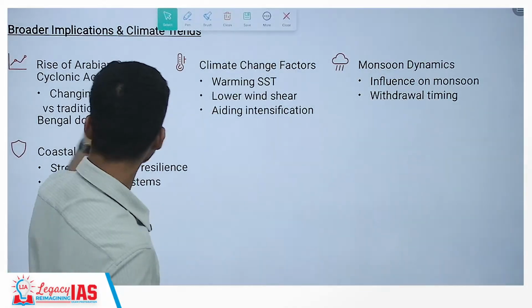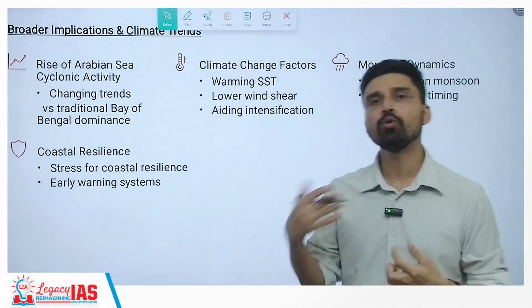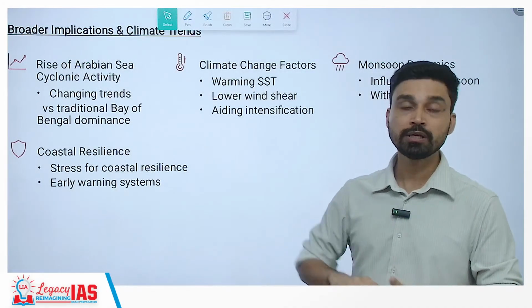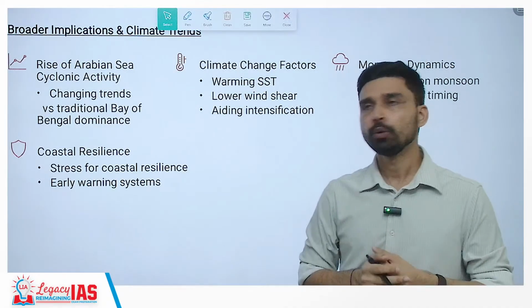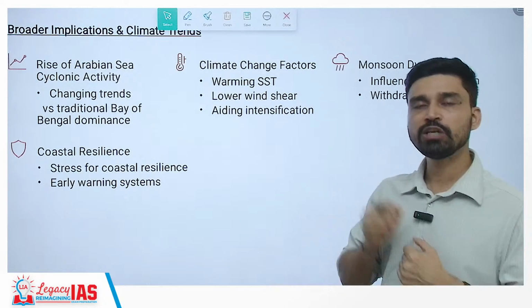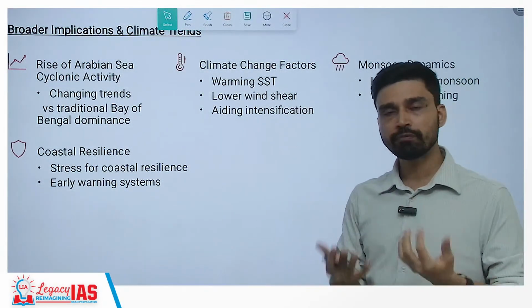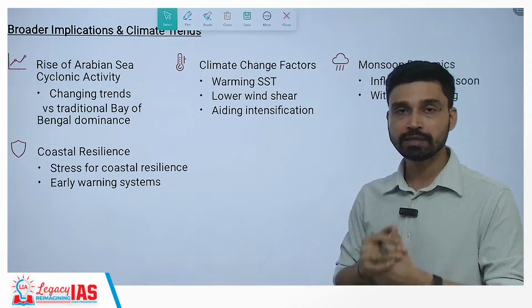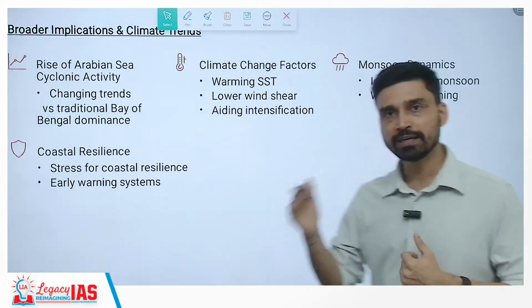Now, the broader implication you should try to understand is that generally in the Bay of Bengal you had more cyclones as compared to the Arabian Sea, but because of global warming, in the last few years we have seen a rise in cyclonic activity as well. So this, to some extent, we can link with global warming and climate change. Now, warming sea surface temperature is obviously one of the major factors behind the rise of cyclones. So the Arabian Sea is also experiencing warming, and that is why the number of cyclones has increased.